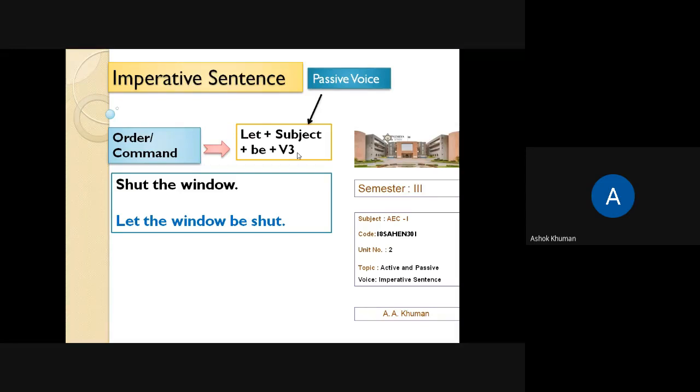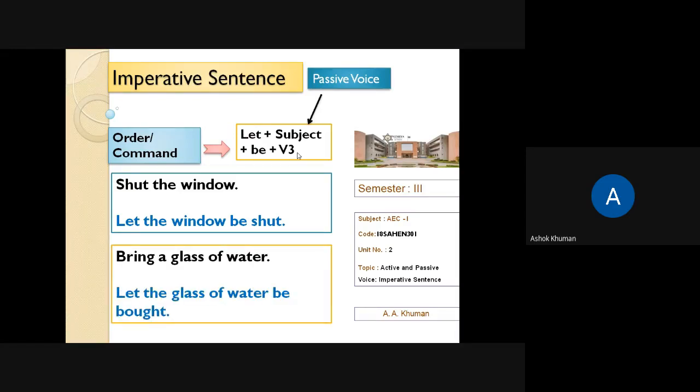Let us see second example. Bring a glass of water. So what would be? Let the glass of water be bought. Bring, no, V3 bought.